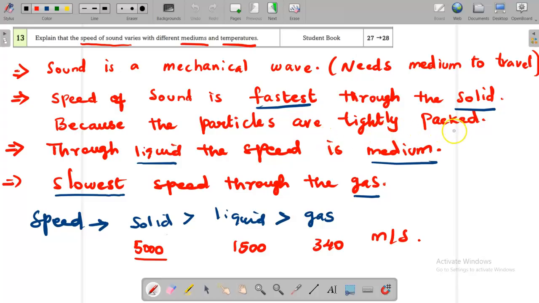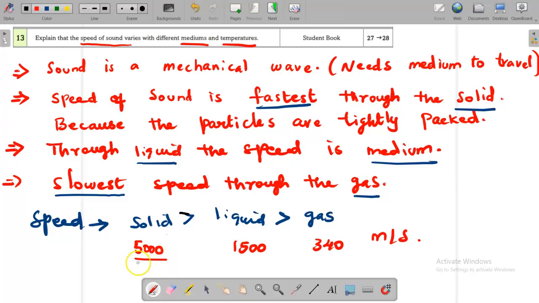It is easy to vibrate. It is easy to disturb the neighboring particles, so the speed is the greatest through the solid, through the liquid it is medium, and the slowest speed is through the gas. And here is the inequality: the greatest for the solid, and then following, liquid, gas.